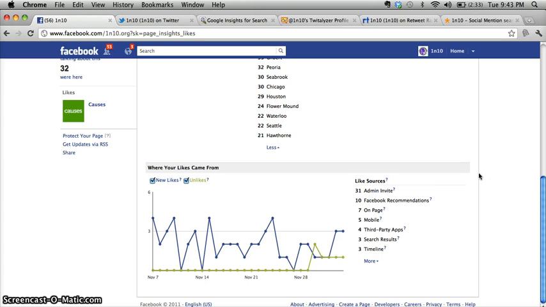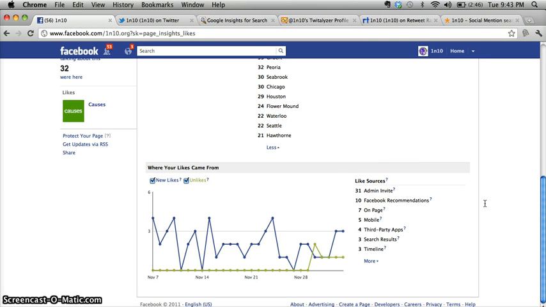If you continue to go down, where the likes come from, that's a very important part and useful to your quantitative research, because this shows you a little bit more of the behavior behind the likes. So 31 people in the month of November liked the page from the admins. So if I posted something on Facebook or shared it and they liked it through me, that's what it means. 10 people liked it from recommendations. So if someone posted something or someone recommended the page, 10 people liked it.